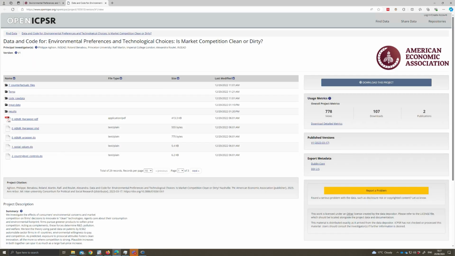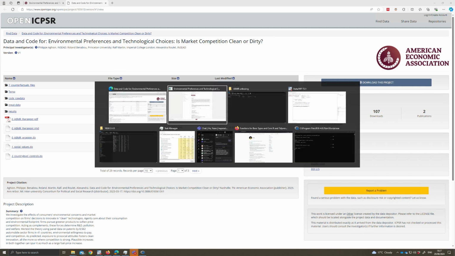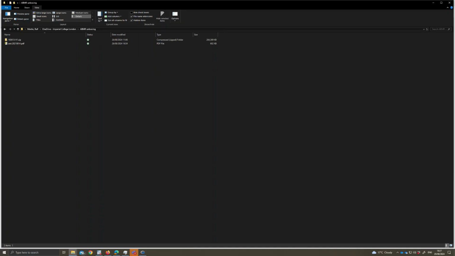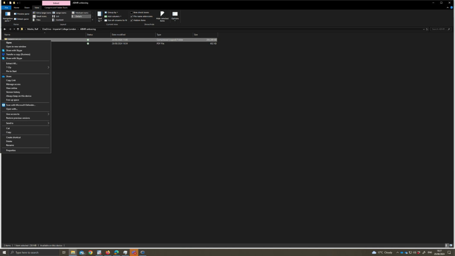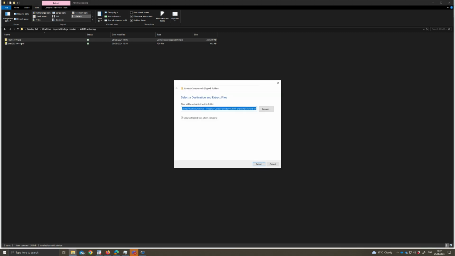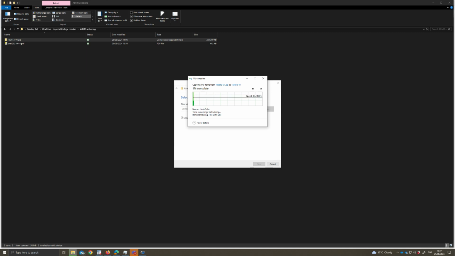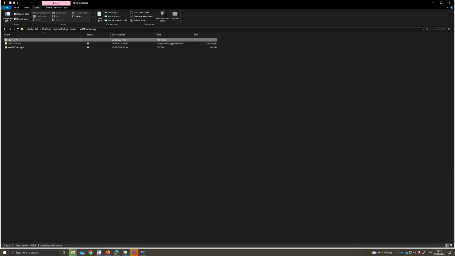So we get the replication package from this web page here. We can download all these files from the replication package by clicking here. And then this will produce a zip file, which we already have downloaded here. And now we can extract all of those files. Extract all. And this will decompress all the files in a new directory, also in this subdirectory.